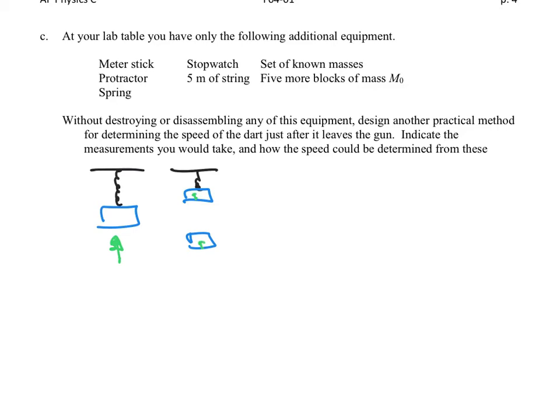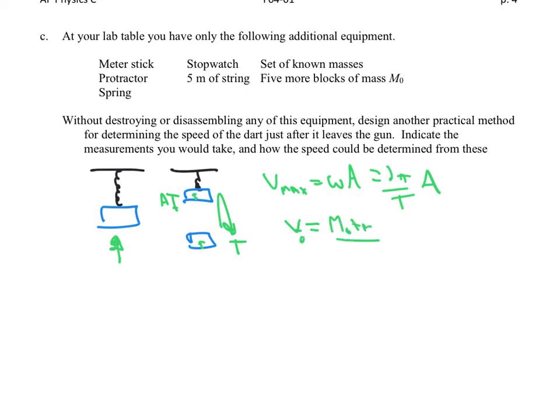Or we could measure the period, and we could say something like V max is omega times the amplitude, so 2 pi over T times A, where we'll have measured A plus 1 period, and then use our V0 equals the other stuff, which is not, I think, the same as repeating. And that would work.